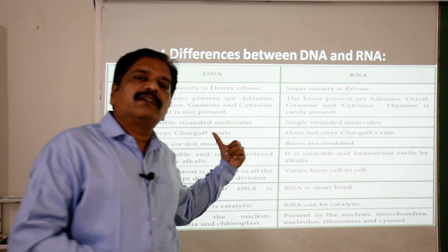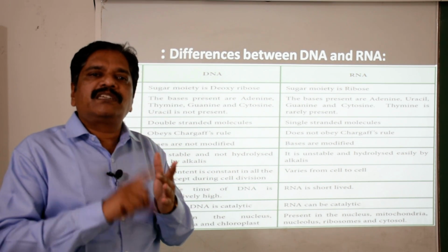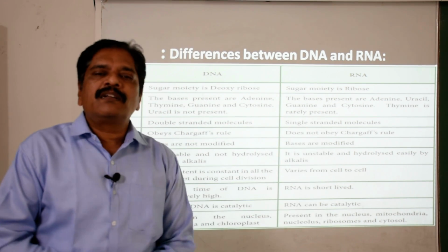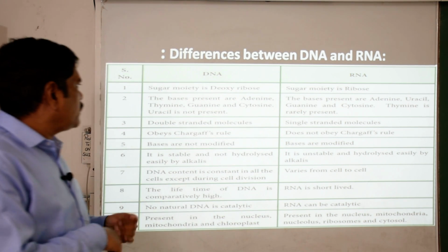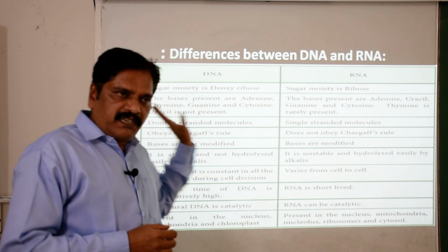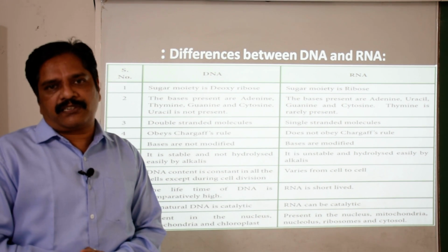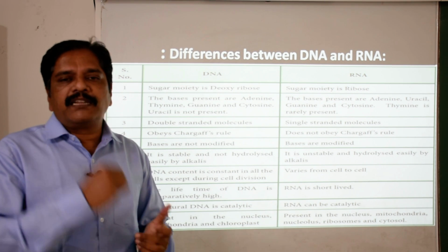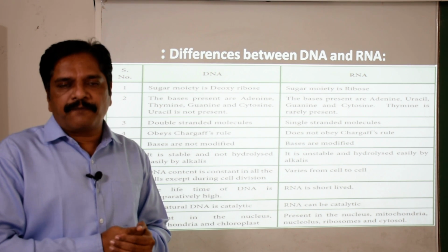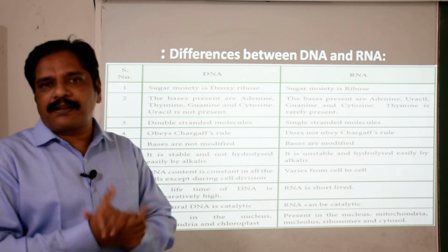What are the nitrogenous bases in DNA? It is AGTC, while in RNA it is AGUC. DNA is a double stranded structure, RNA is a single stranded structure. DNA is of only one type, while RNA is of three types. Clear? DNA can replicate and produce RNA, but RNA can't.